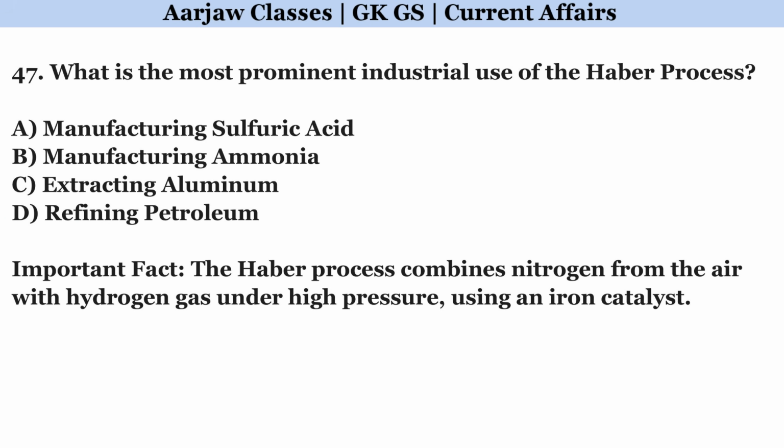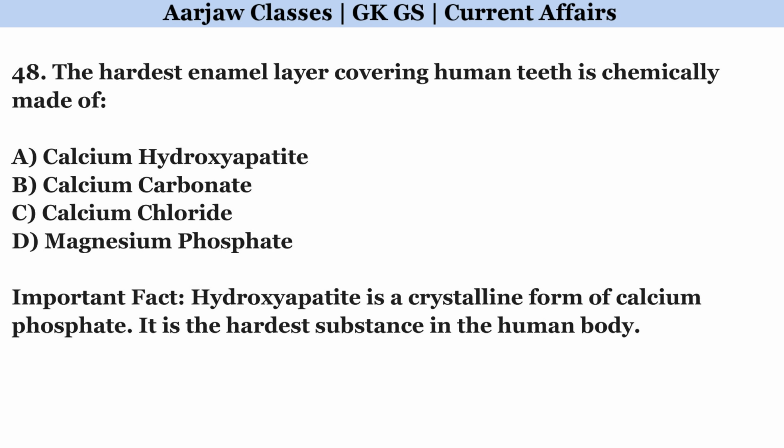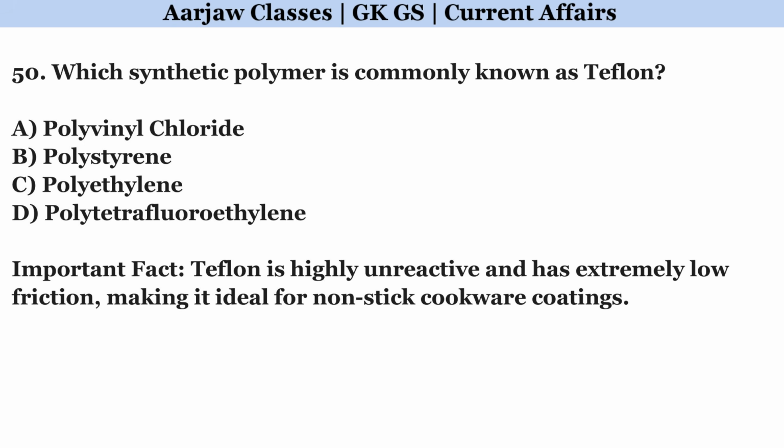What is the most prominent industrial use of the Haber process? Correct option is B. Manufacturing ammonia. The hardest enamel layer covering human teeth is chemically made of. Correct option is A. Calcium hydroxyapatite. Which synthetic polymer is commonly known as Teflon?